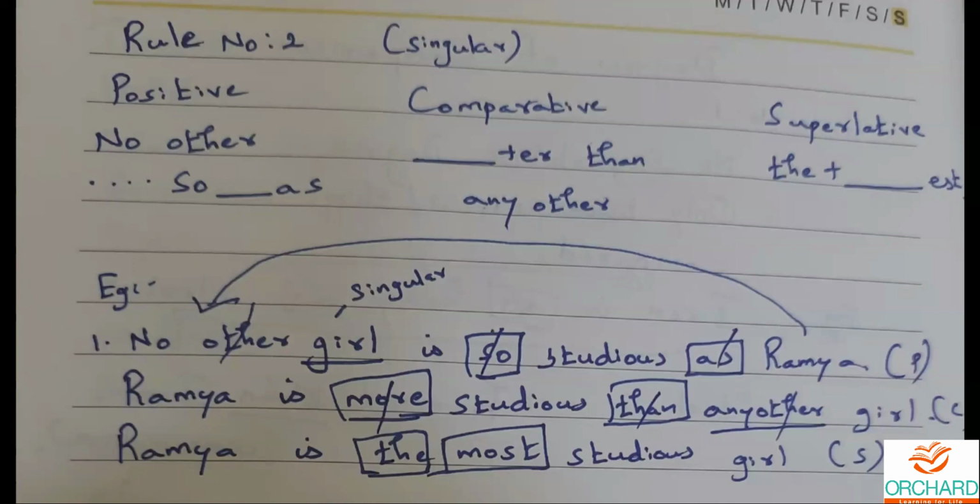"No other metal is so precious than gold." So that's how it has to come. "More precious" means once again it is in comparative degree. I have asked you to change it into positive degree, right? Rida Nashmia, you're right. Aswin, "no other metal is more precious." Once again, you have committed the same mistake, ma. "No other metal is so precious as gold." So that's how it has to come. Don't confuse yourself. The rule is there on your screen. Please look at it.